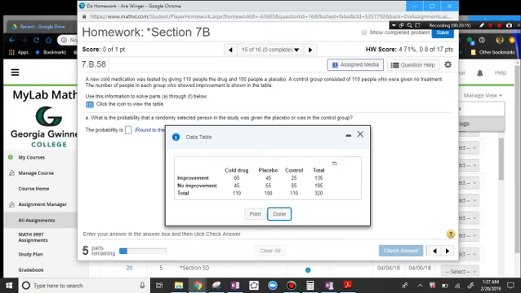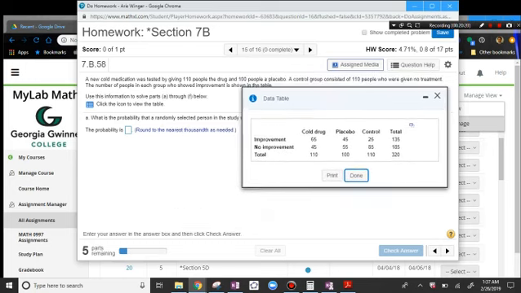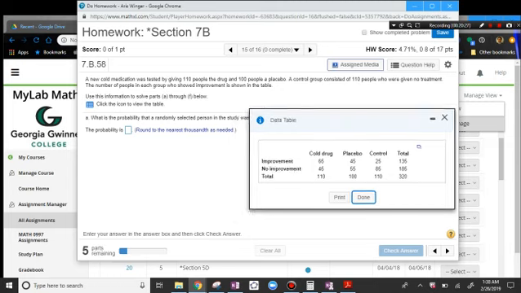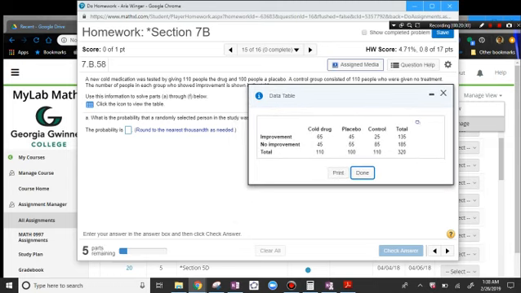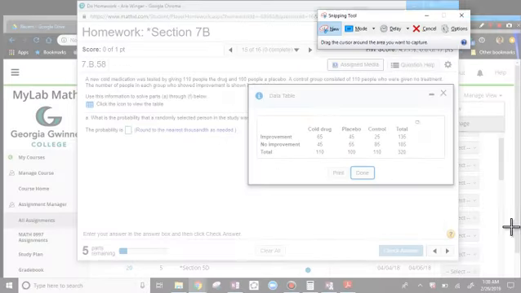So let's look at this table now. We have a table now, and it's improvement, no improvement, total, cold drug, placebo, control, and total. All right, so I want to take this thing here. Let's go ahead and answer this carefully.